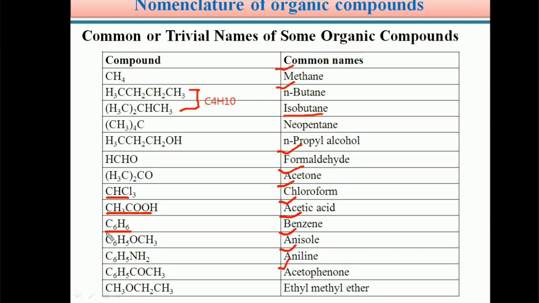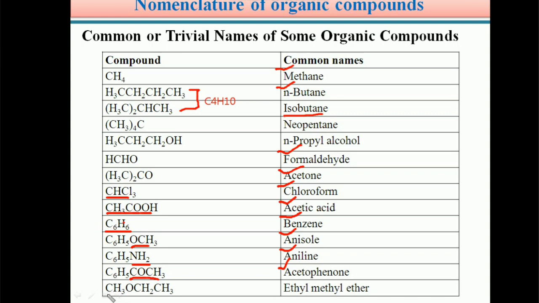So students, C6H6 is benzene. If in place of one hydrogen you place an OCH3 group, it is called anisole. If you place NH2, it is called aniline. If you place a COCH3 functional group, its name is acetophenone.